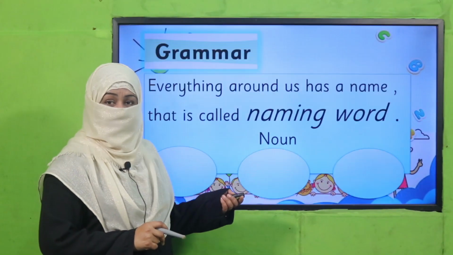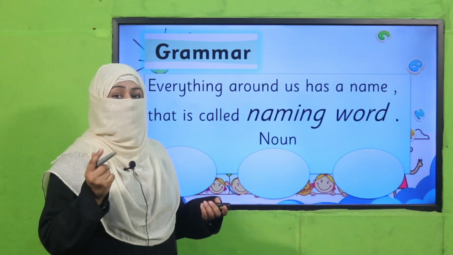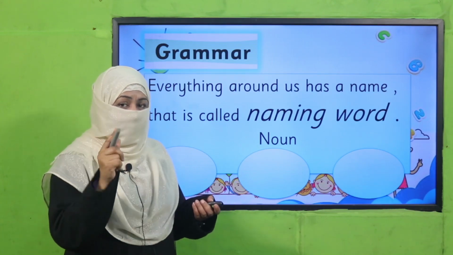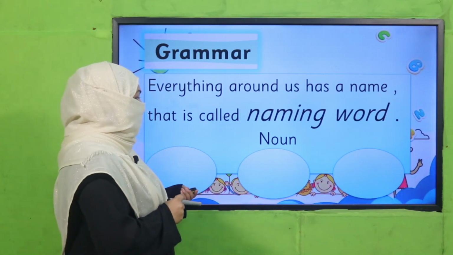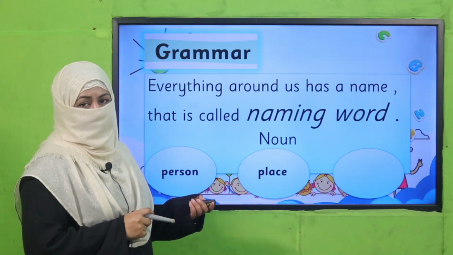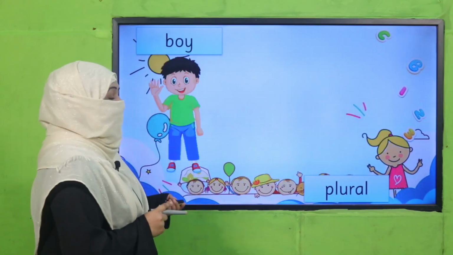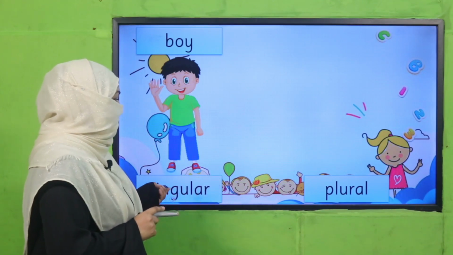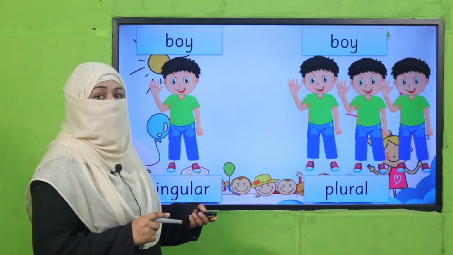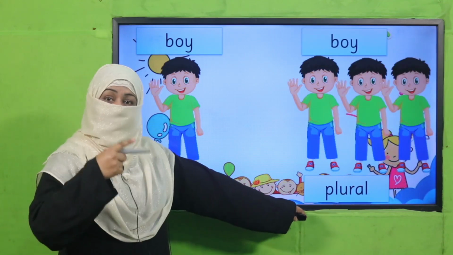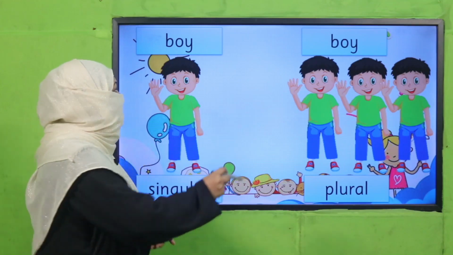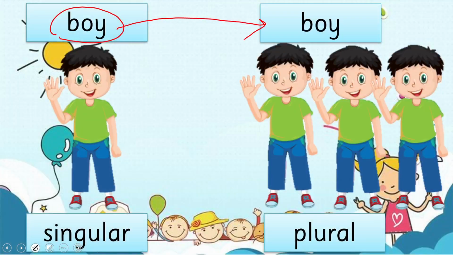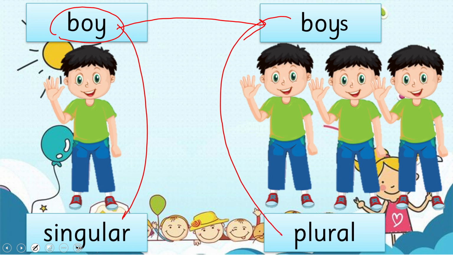Yes, my dear students, I hope you could answer correctly. First of all, what is a naming word? Everything around us has a name, and that is called a naming word. This naming word may refer to a person, place, or thing, right? And when this naming word refers to one, it is called singular. And when it refers to more than one, it's called plural, right? Remember this, we have learned. So how do we change a naming word from singular to plural? We add S. Remember, so it's boy, singular, boys, plural, right?